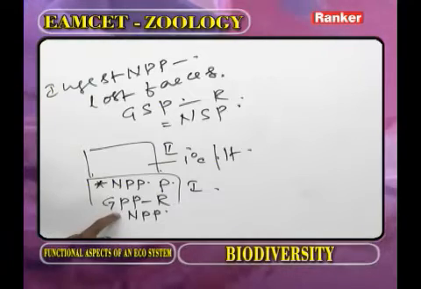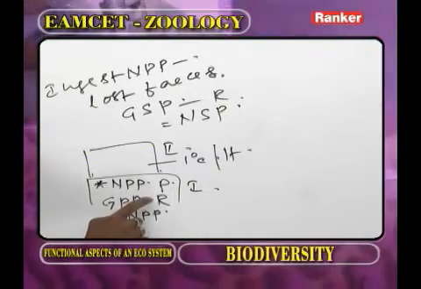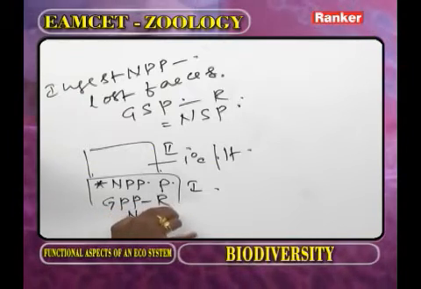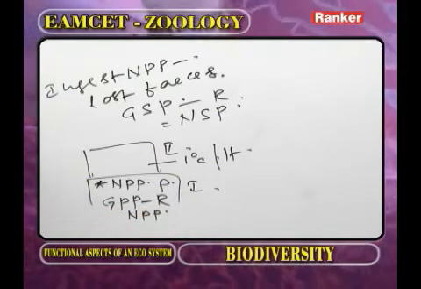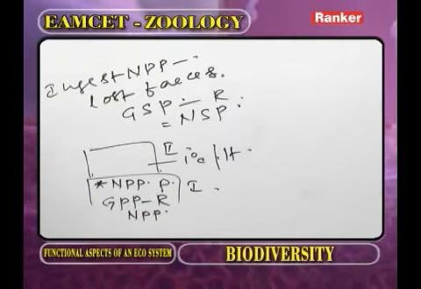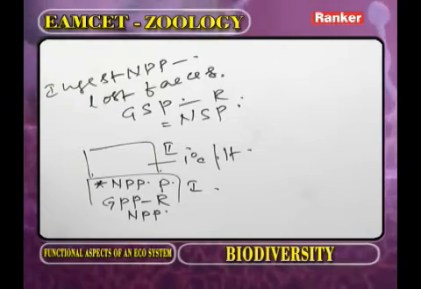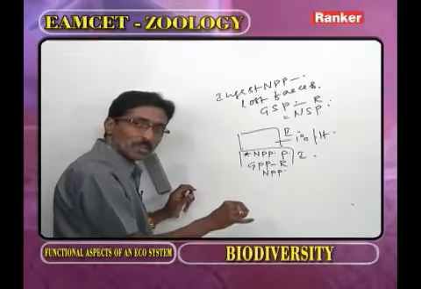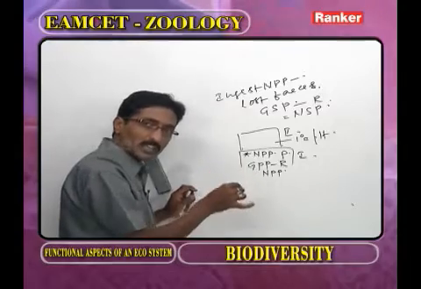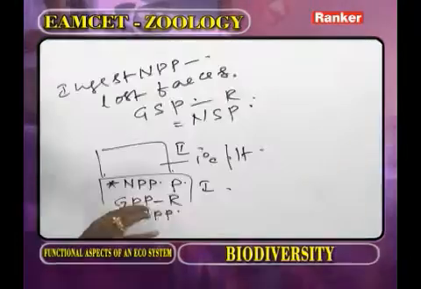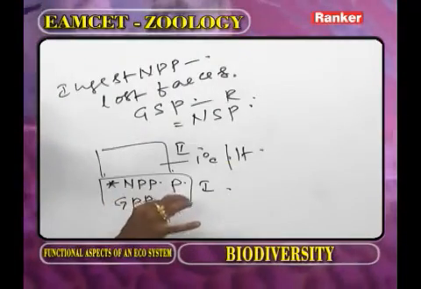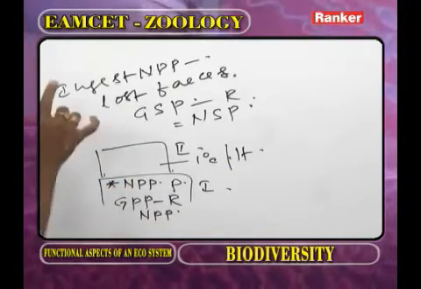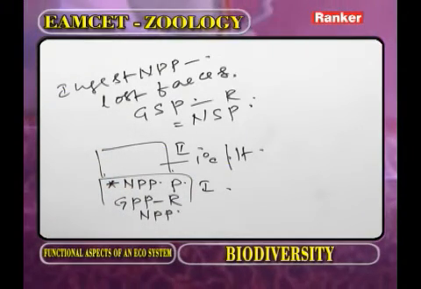In the GPP, some amount of productivity is utilized for respiration. Now GPP minus R, we are getting NPP. Whenever we use the NPP from the GPP, some amount of productivity is utilized for respiration. So from the GPP, we remove the productivity for respiration. Then that productivity is called NPP.